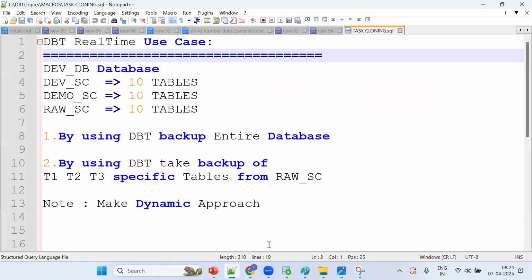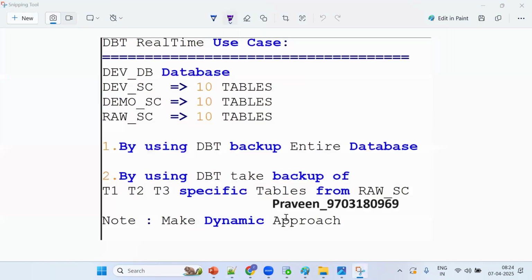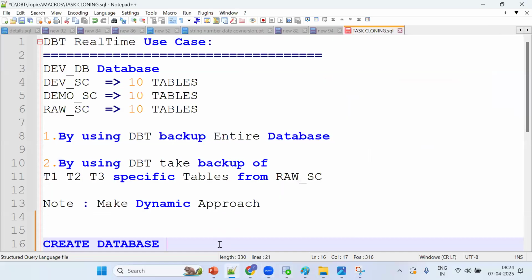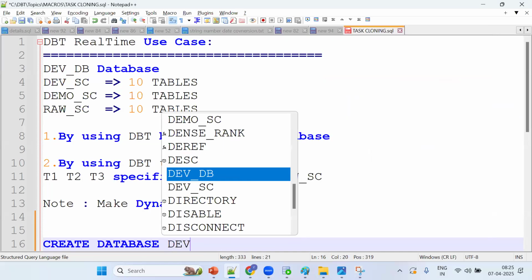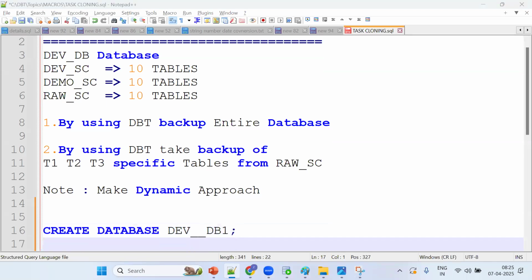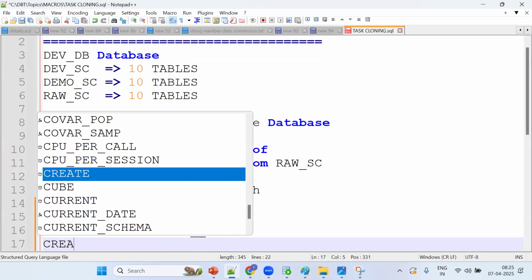Okay, see, let me create the new databases. Create database. What's the database name? Dev DB. Dev already exists, so we can put dev 1 DB. Okay, so this is my database. Now let me create schema. Dev schema or demo schema. Okay, so create schema.